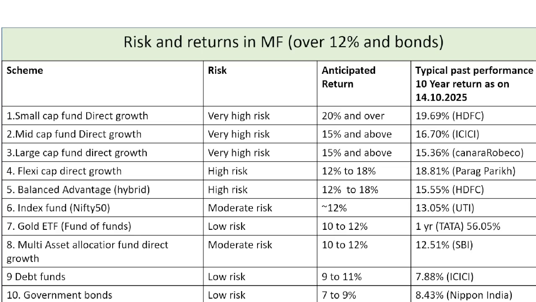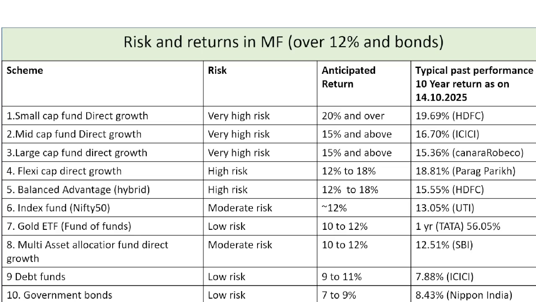Mid cap fund direct growth, large cap fund direct growth, flexi cap direct growth, balanced advantage fund, hybrid fund. This is also high risk, but one can anticipate return of 12% to 18%, and HDFC has given a 15.55% balanced advantage fund.